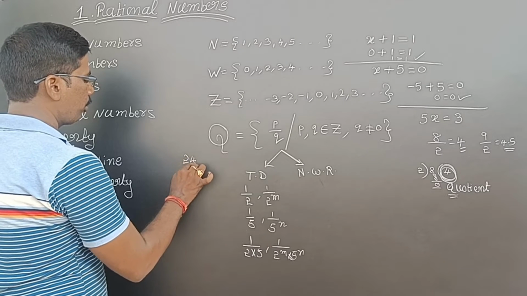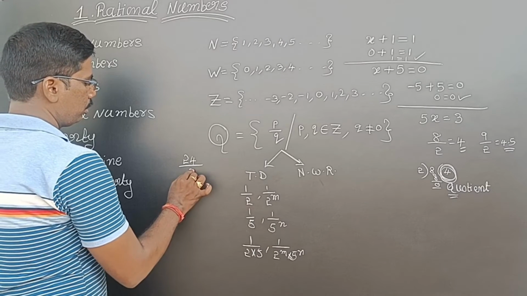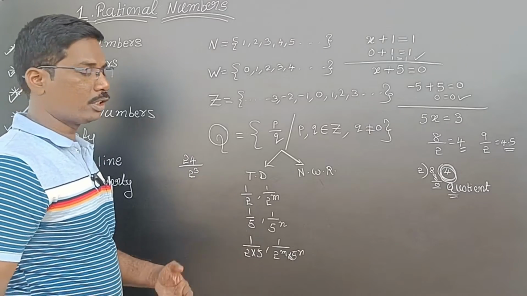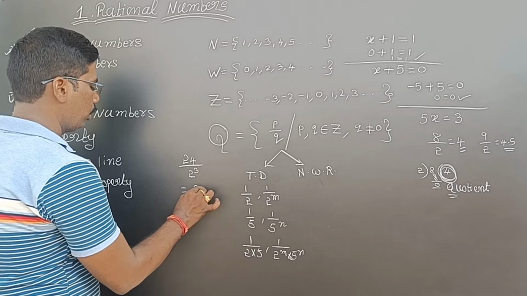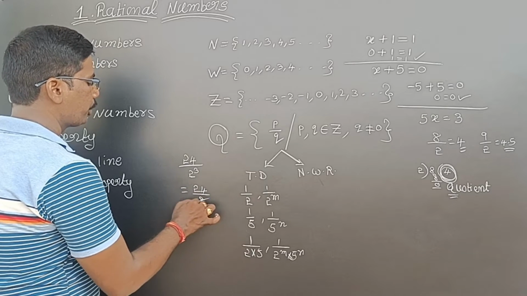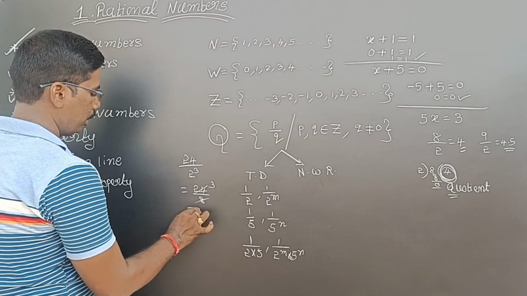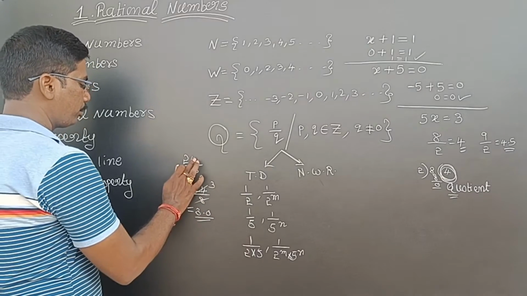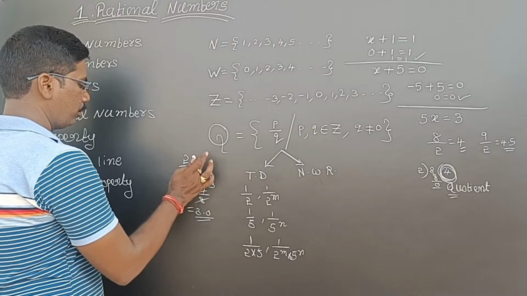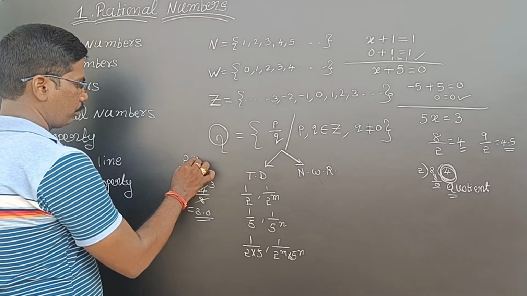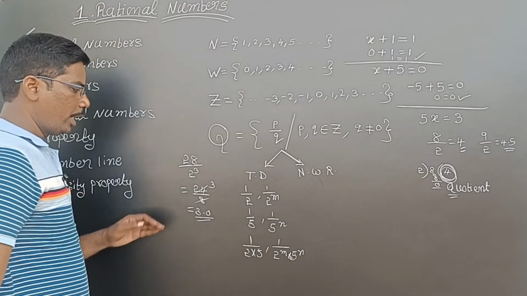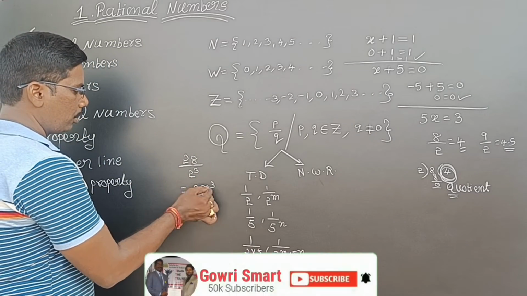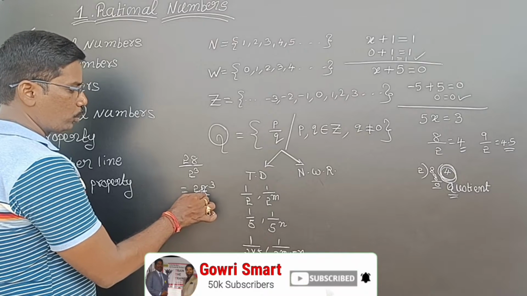See here, 24, I am taking 2 cube for your clear understanding. So 24 by 8: 8 threes are 24, so 3. 3 can be written as 3.0, a terminating decimal. Or if I take 28, 8 threes are 24, so 4 remains.